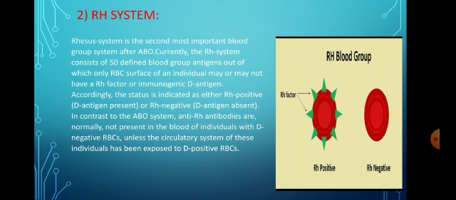The second type of blood grouping system is the Rh system. The Rh is so called because it was first discovered in the monkey named rhesus monkey. If the red blood cell has Rh factor, then it is represented with a positive sign, and if it does not have it, then it is represented with a negative sign. There is a specific disease which is associated with Rh factor.